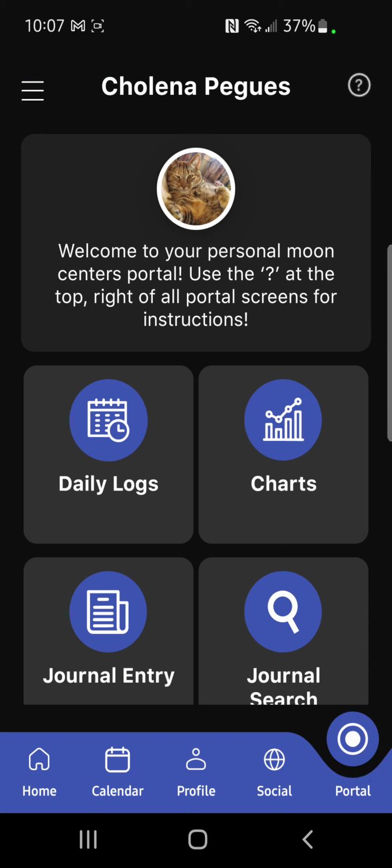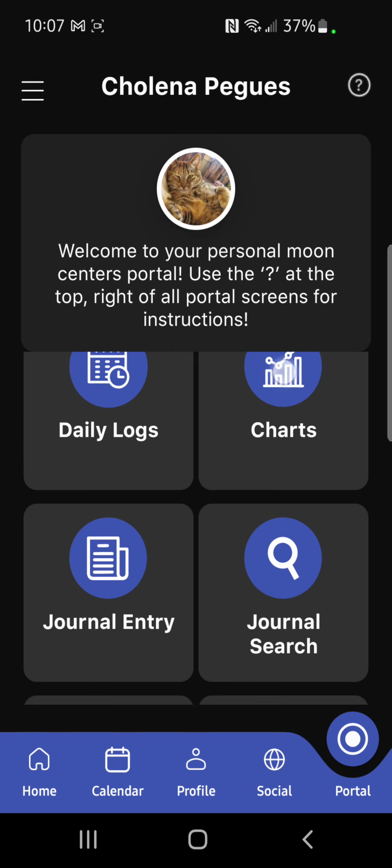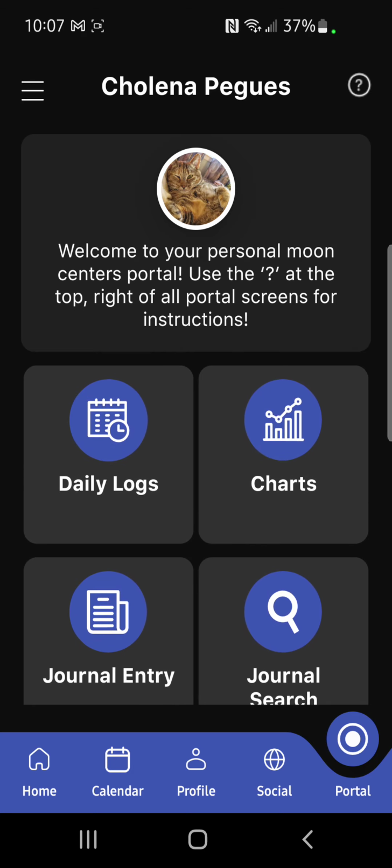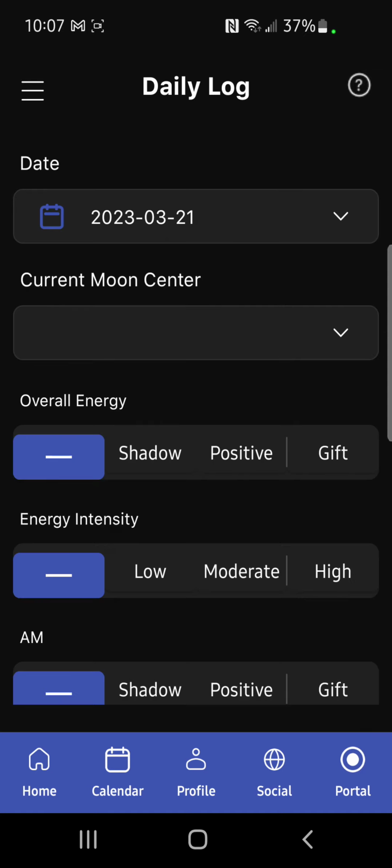This is the portal. This is the main juice of the software here. It will always say your name at the top of your portal. So if different members are using the same mobile device for the portal, you always know that you're logged into your own. So first here we have daily logs.